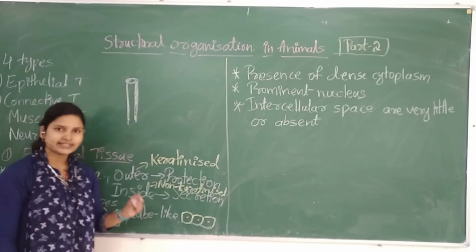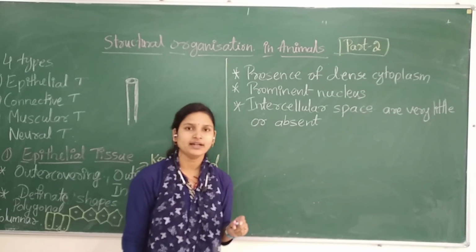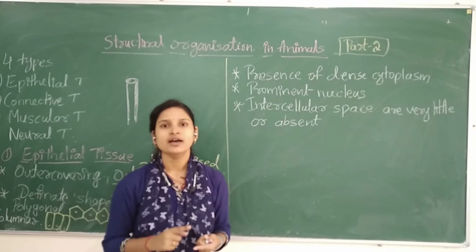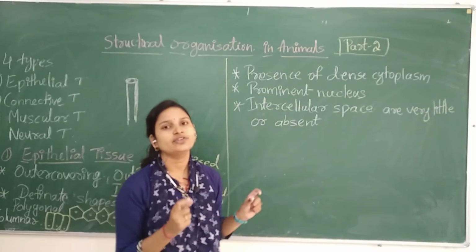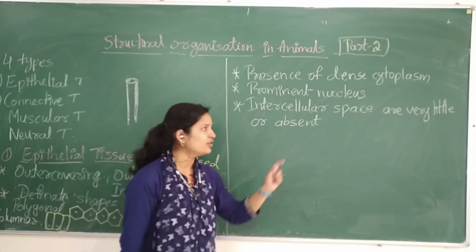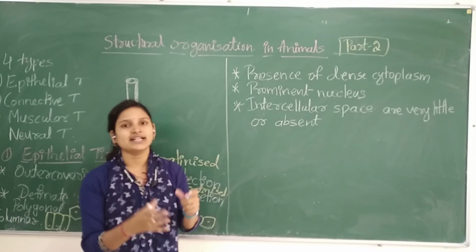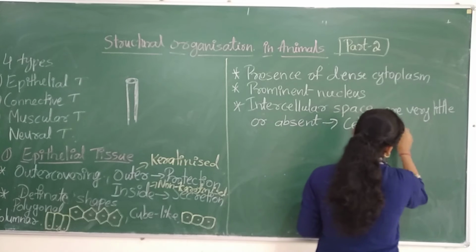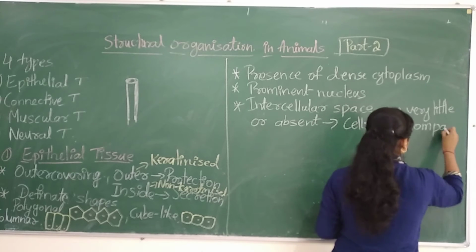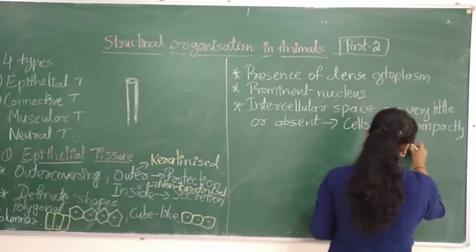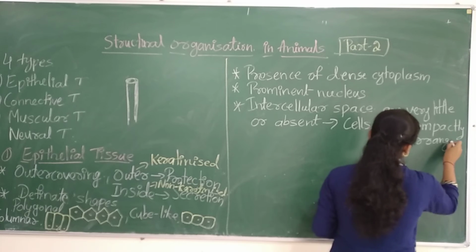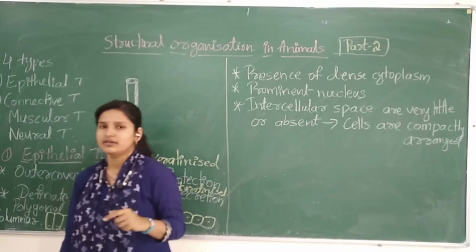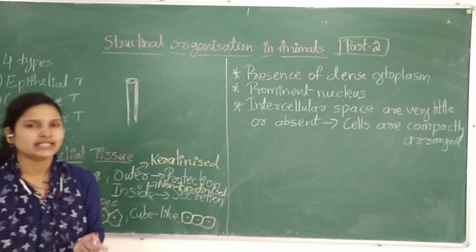The nucleus is very prominent and the cytoplasm is very rich, with dense cytoplasmic content, and the intercellular space is very little or absent, because the cells are compactly arranged. So these are all the important characteristic features of an epithelial tissue.